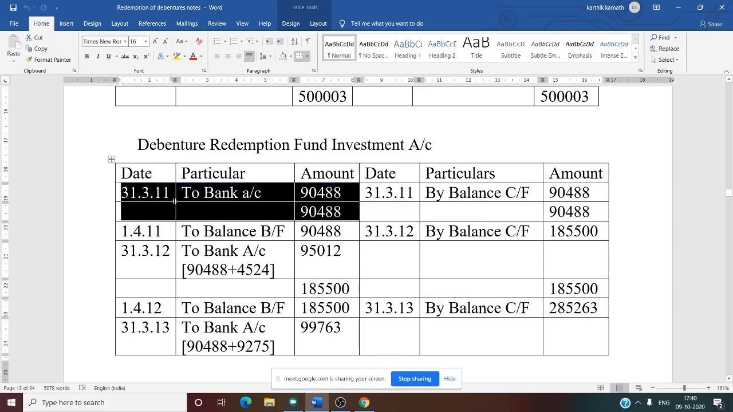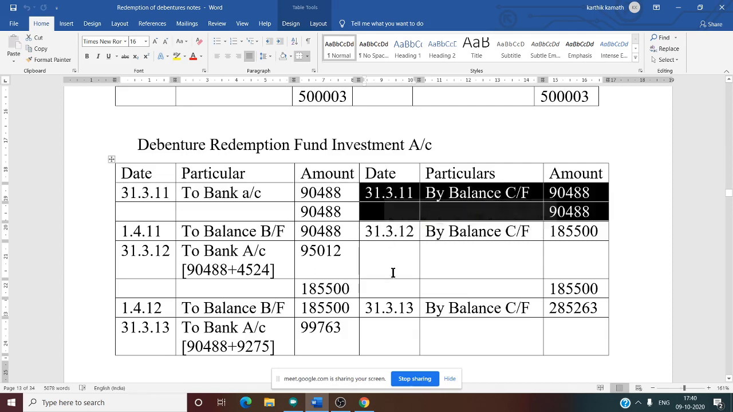Why at the year end? Because profit and loss appropriation account is at year end. Yes, amount to be appropriated at year end. So 31/3/2011 to bank account 90,488. In the first year, no other information. So close that year. By balance carry forward